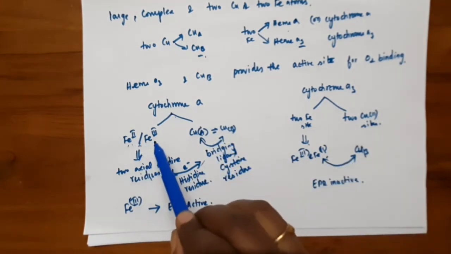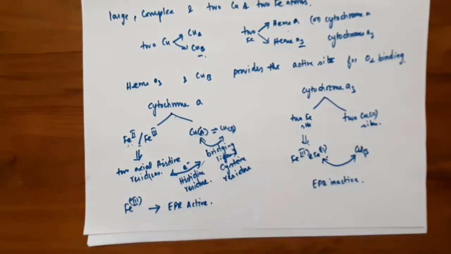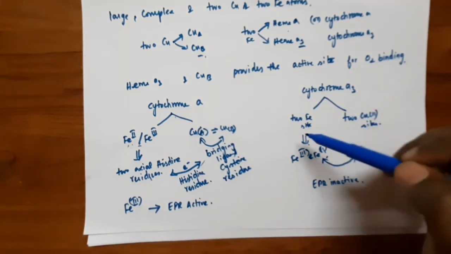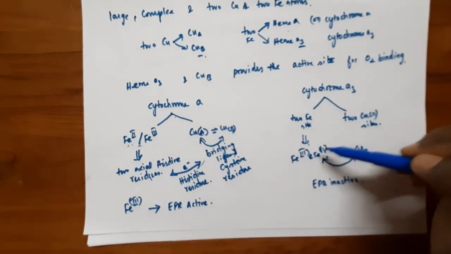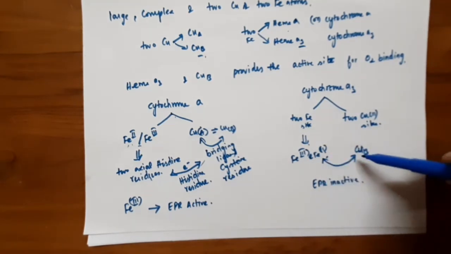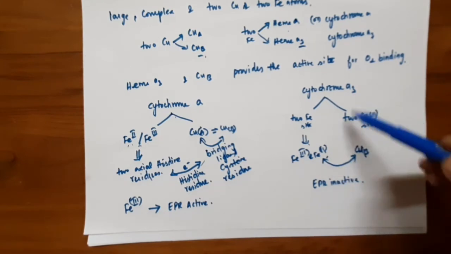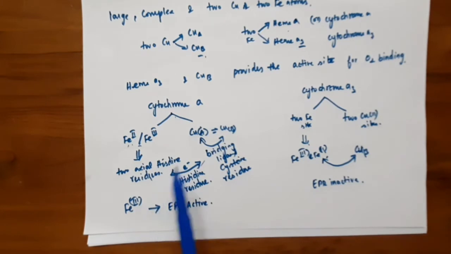In this heme A, Fe3 is EPR active. In cytochrome A3, again it has 2 copper sites and 2 iron sites. Here the iron and copper are coupled antiferromagnetically, hence it is EPR inactive. So the metals in cytochrome A3 are EPR inactive, and in cytochrome A they are EPR active.